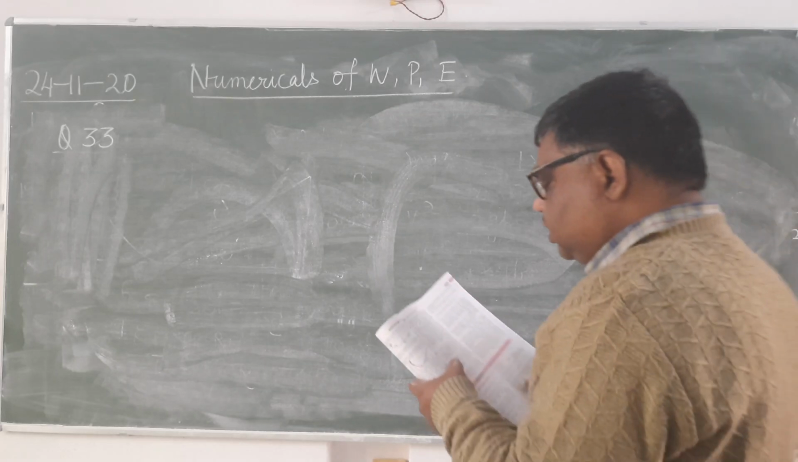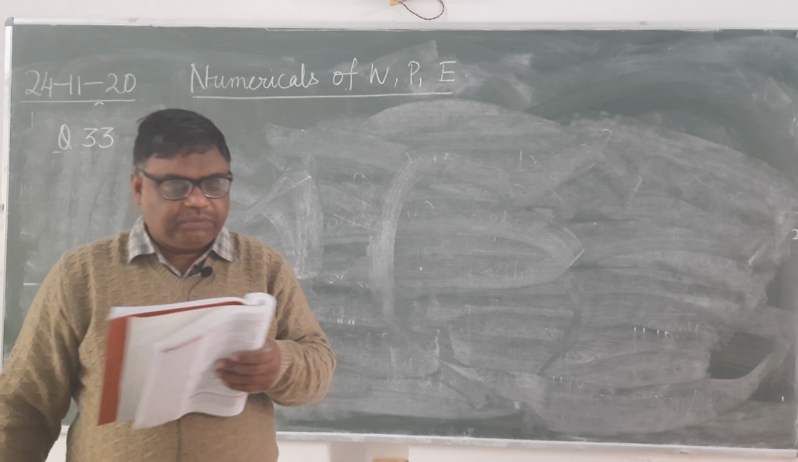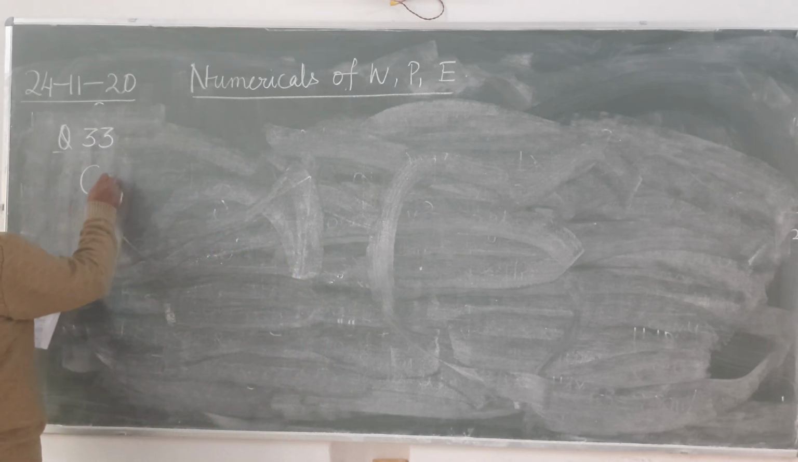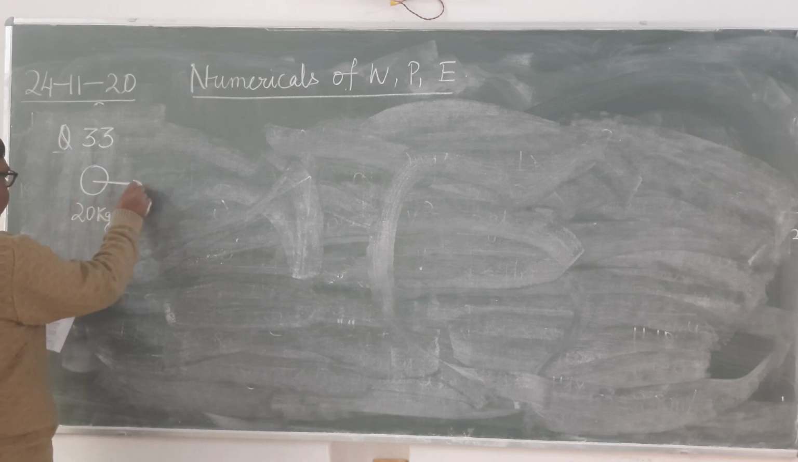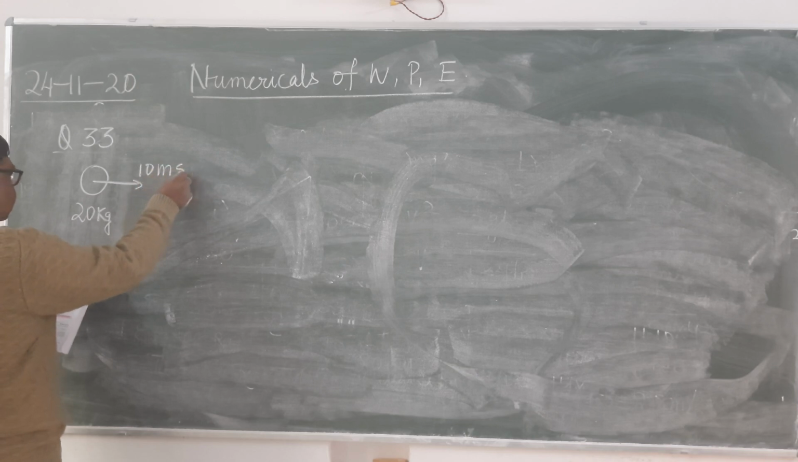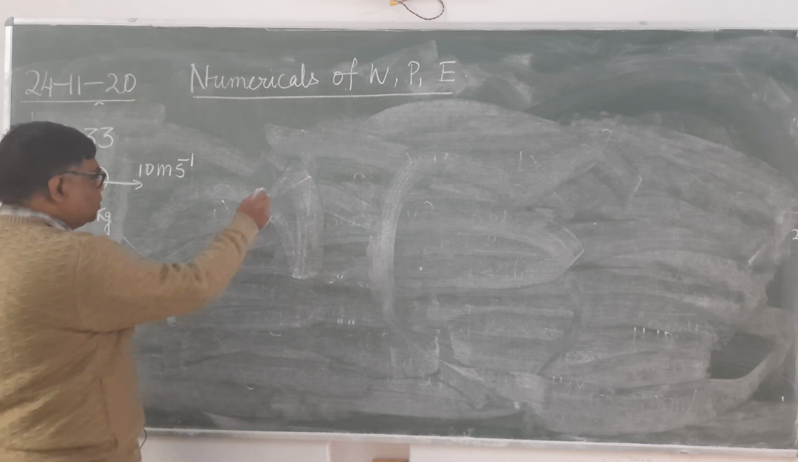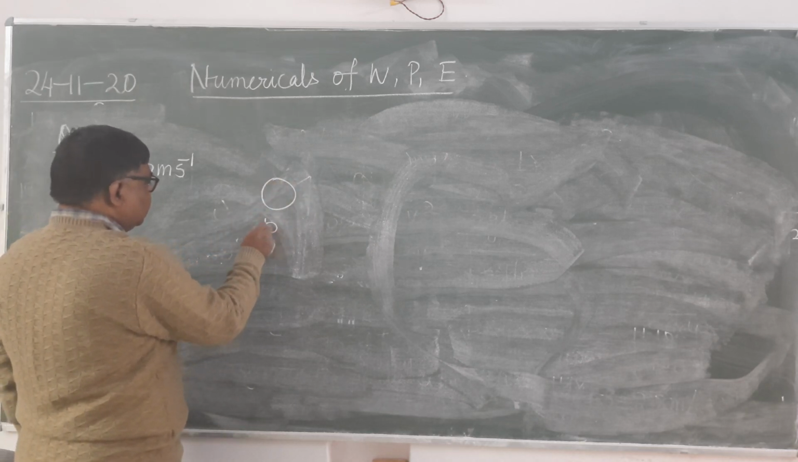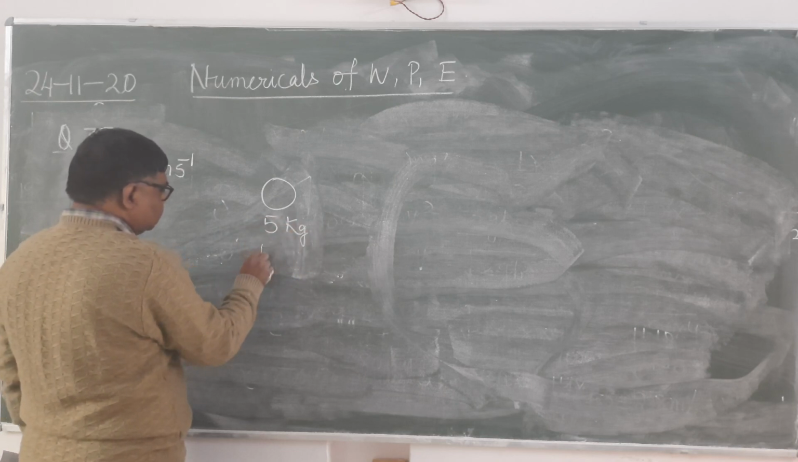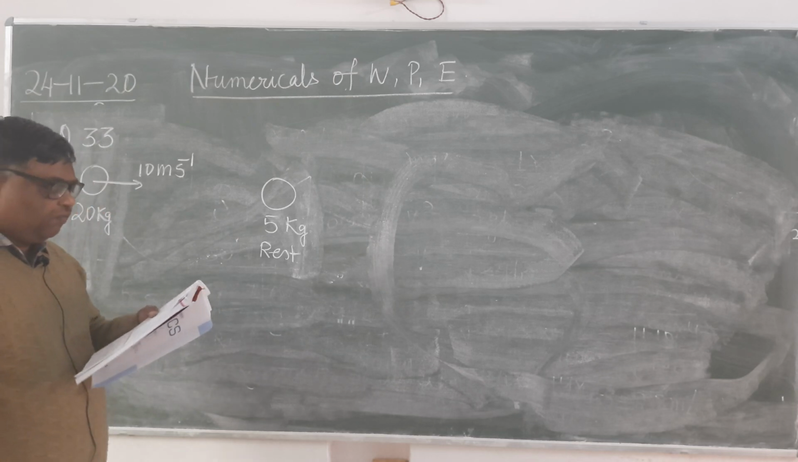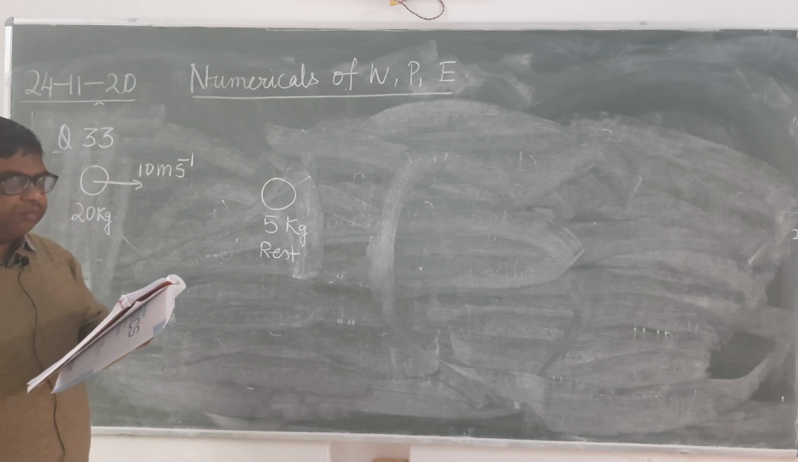Now question number 33. A 20 kg mass which is moving with a speed of 10 meter per second strikes a stationary mass of 5 kg. Stationary means it is at rest. With what speed does the combined mass move?